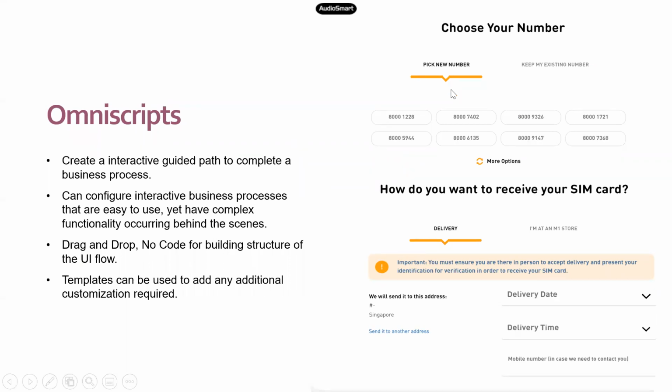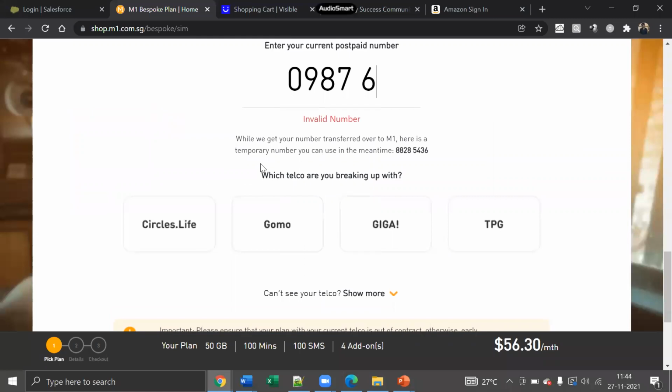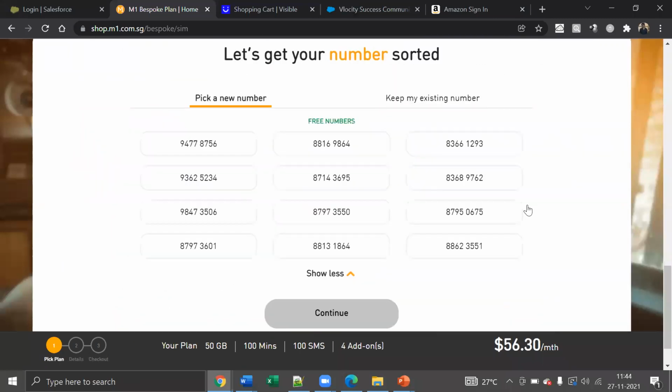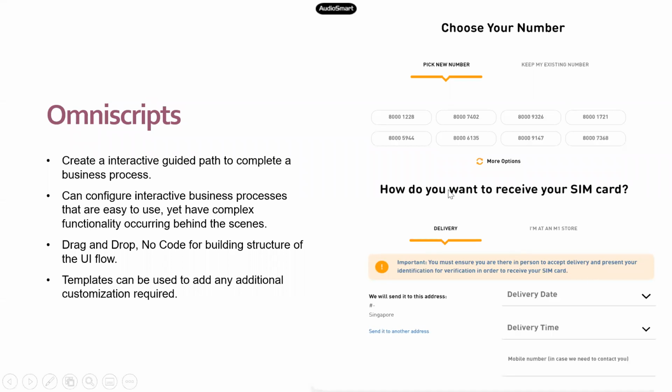Right? So whatever has been shown in this particular UI, I tried to replicate a similar kind of thing here using OmniScript. And yes, this is all configuration. Here on the right side, you could see choose your number. That is a read-only text field. After that, you can see pick new number and keep my existing number.